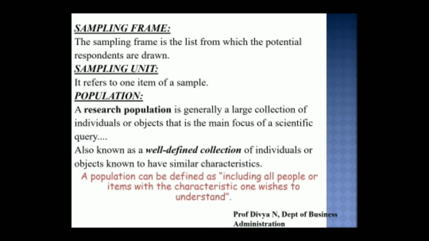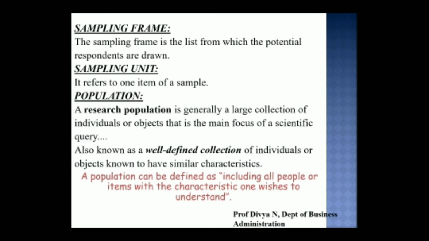The same way in the Maggi example, the sampling frame will be the list of products produced by a particular factory in a particular batch. Other examples may be a list of students in the college, that is the students register, or a list of faculties in a particular college, or the number of patients in a particular hospital, taken from the register of the hospital. Then we can have a telephone directory to use the contacts or to see the number of people, etc.